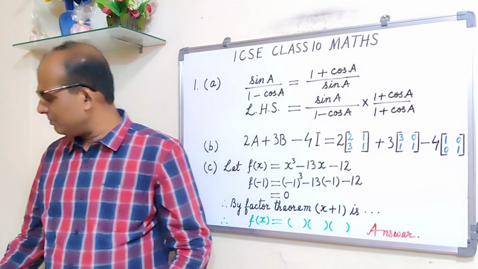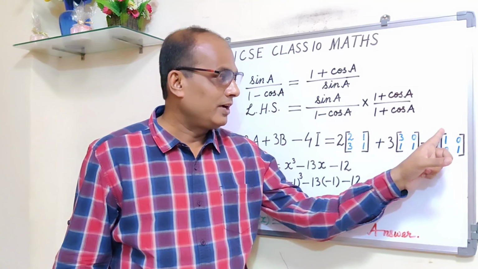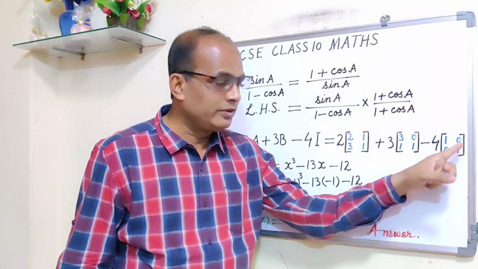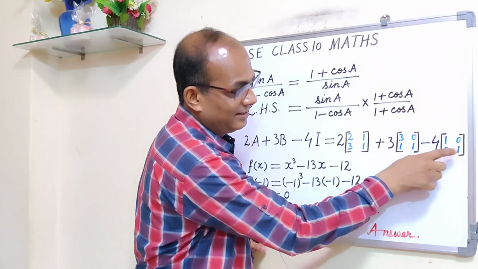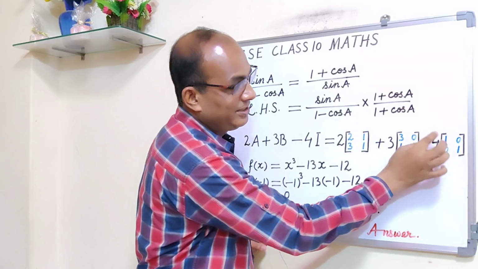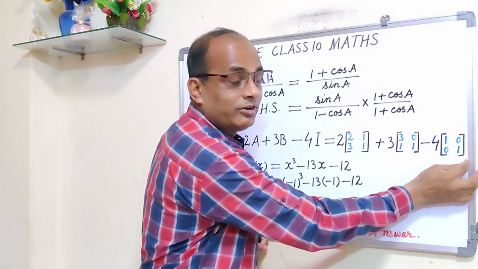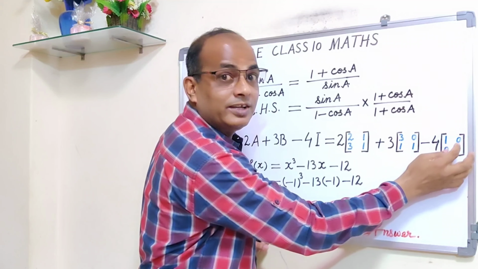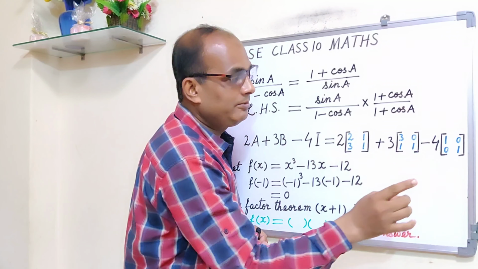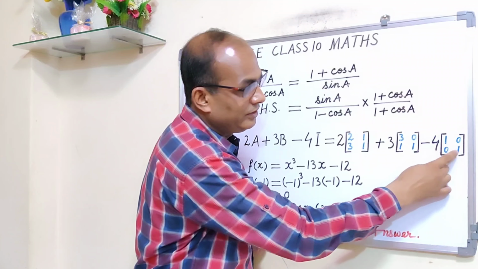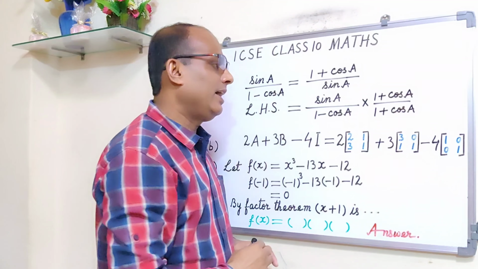I is an identity matrix that you should know. I is this, 1, 0, 0, 1, not 0, 1 and 1, 0. Alright? Don't write down 1, 1 here. No, this is diagonal, left top to right bottom. So the diagonal should be 1, 1 and the non-diagonal elements are 0. Alright, so 1, 0, 0, 1, please remember. Again I am telling you, don't write down 0, 1 and 1, 0. This is the identity matrix.